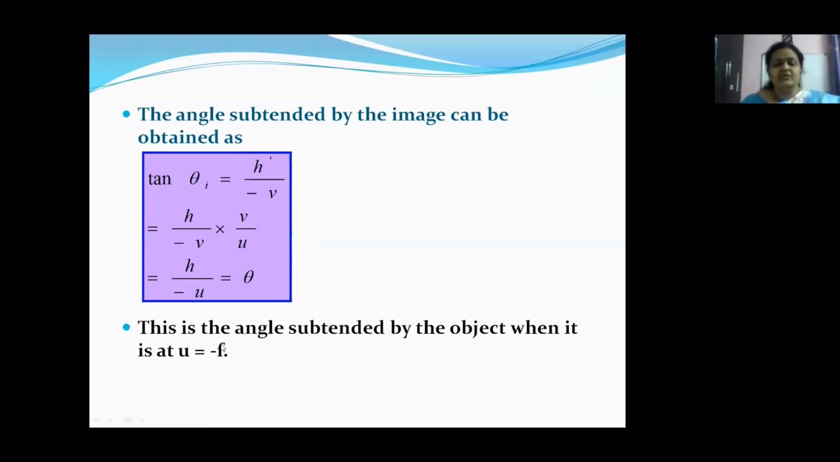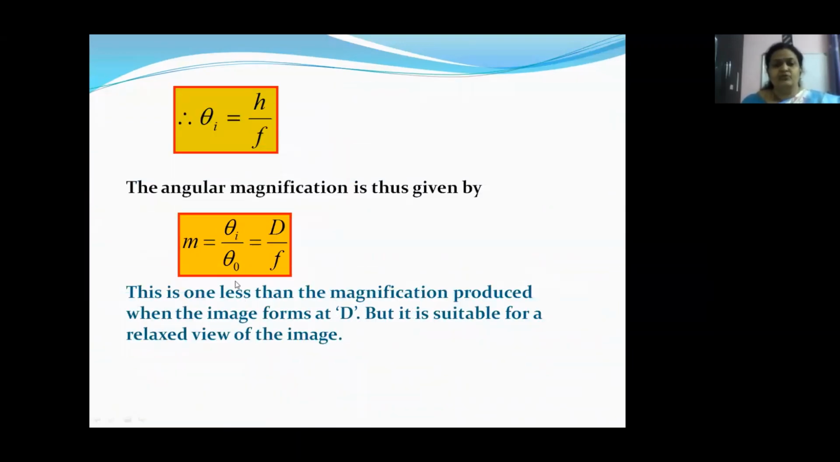Here, when does the image form at infinity? When the object is at minus F. Okay, children? If you want the image to form at infinity, then the object should be placed at minus F. So this is the angle subtended by the object when it is kept at minus F. Therefore, we get theta I is equal to H by F. Instead of minus U here, we got H by F.